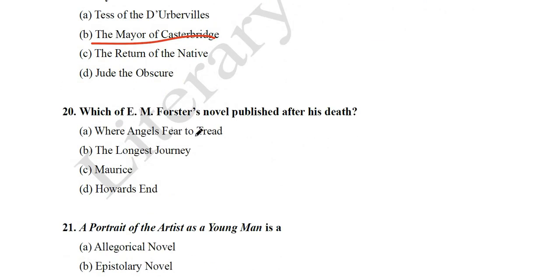Next question we have, which of E.M. Forster's novels was published after his death? So, which is the posthumous publication of E.M. Forster? Where Angels Fear to Tread, The Longest Journey, Maurice, Howards End. Its answer is Maurice. Maurice is the novel written by E.M. Forster which was published after his death. Why? Because this novel deals with homosexuality, and E.M. Forster did not consider it right to be published during his lifetime. So it was published after his death.